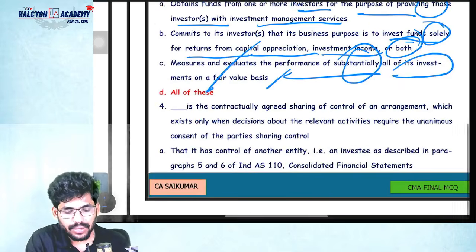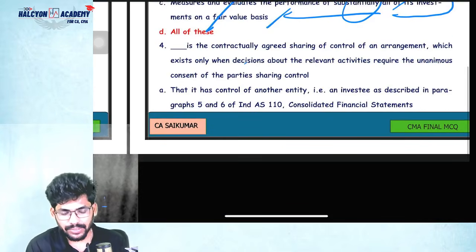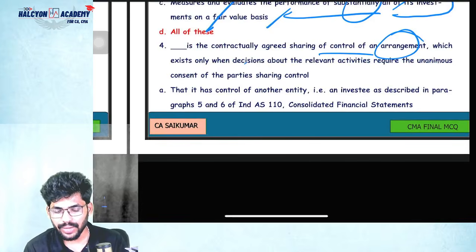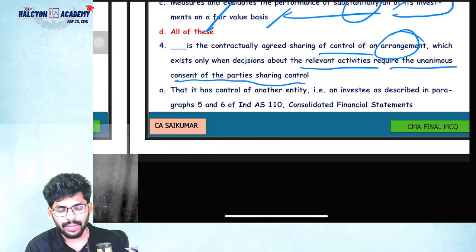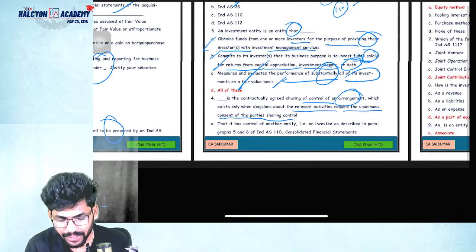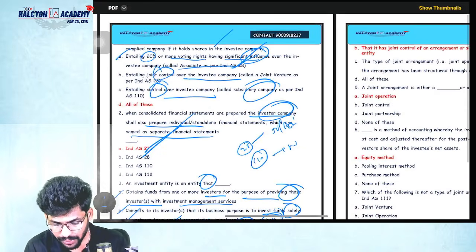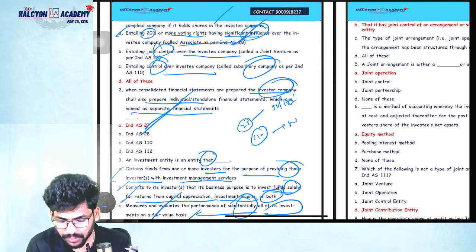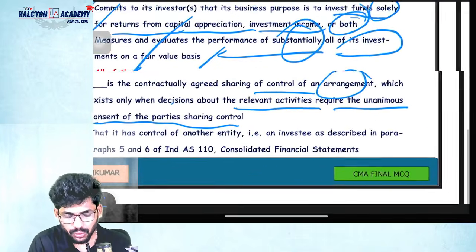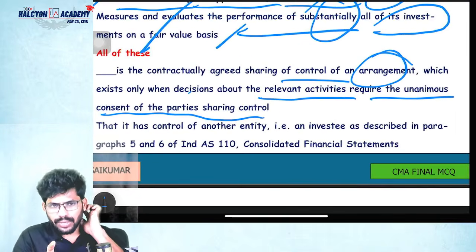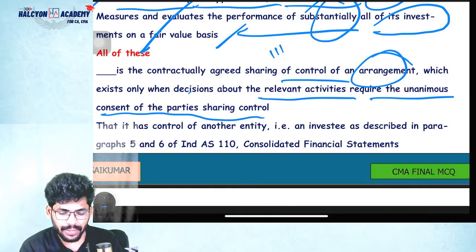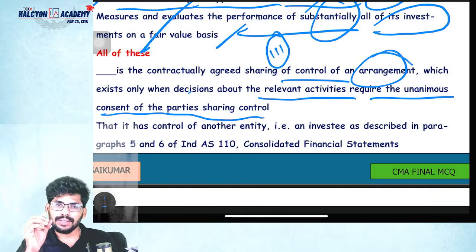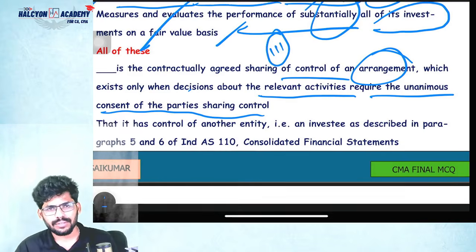So please read this MCQ, guys, all of these. Dash is the contractually agreed sharing of control of an arrangement, which exists only when decisions about the relevant activities require the unanimous consent of the parties sharing control. So we have how many options here? They have given 4 options. Please go through that once again. If you want to know about this, you need to go to Ind AS 111. So please go to Ind AS 111 theory, then you can solve this MCQ.